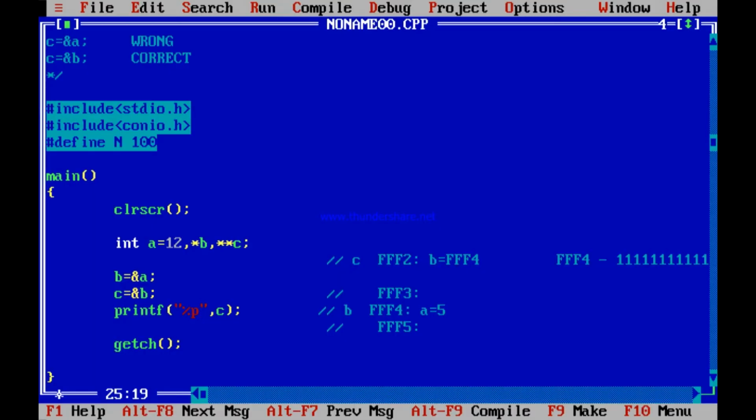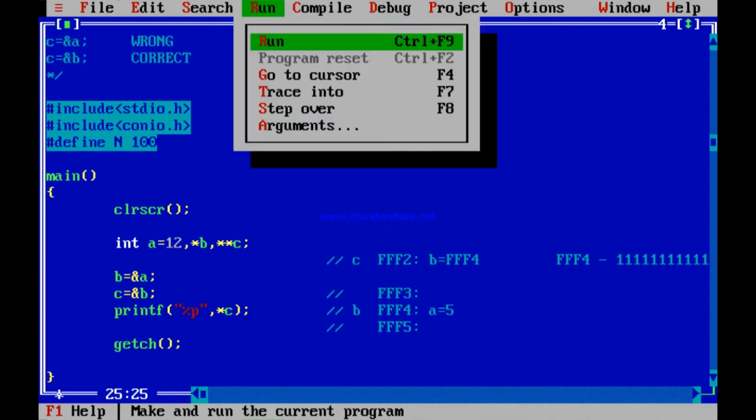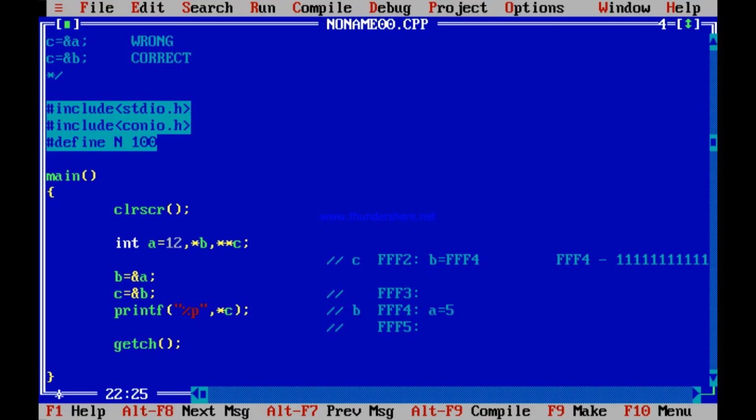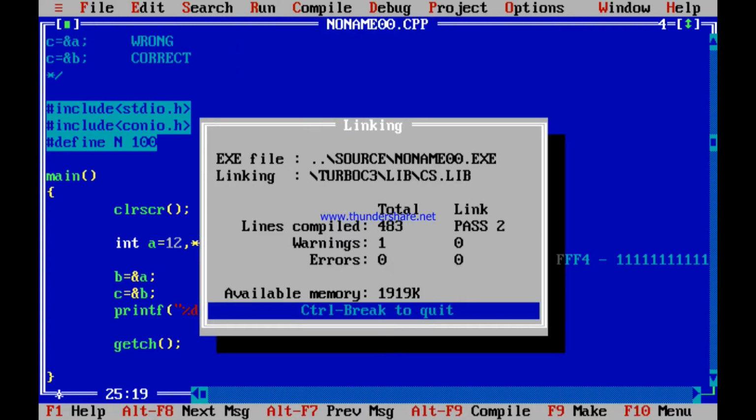What if now I print it as star C? It should print FFF4, which is also an address. So let me print it, alt, enter. Yes, it is an address FFF4 because content of C is this address FFF4. What if I print the content of that? That is the content of FFF4. It should print A equal to, not 5 this time, I have written as 12. It should print 12. So it is a decimal number 12. Let me print it, alt, enter.